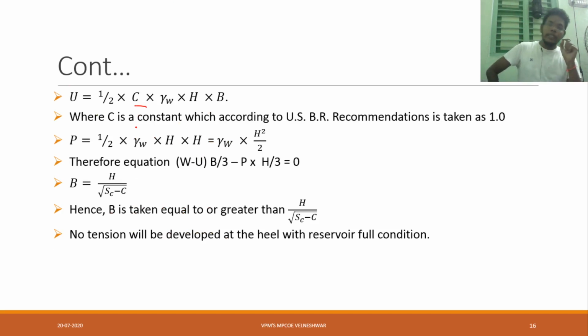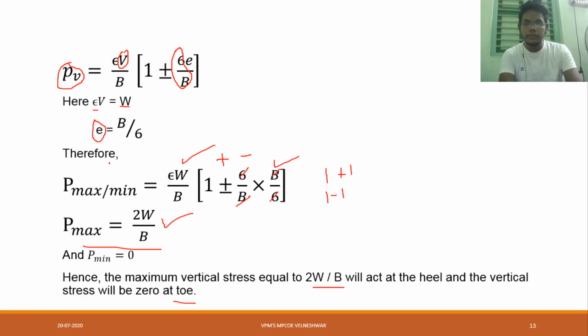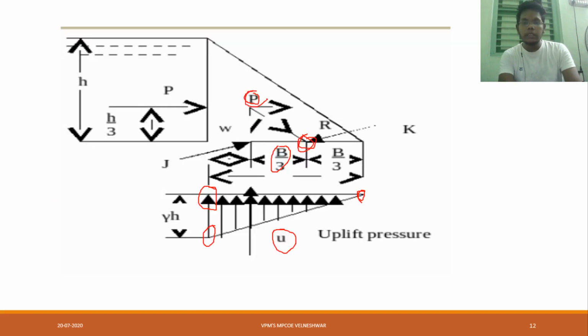Here C is some unknown value, that is, C value is nothing but a constant, which according to USBR recommendation is taken as 1. Before, I took the depth value directly as 1. From where am I taking this? From US and Brazil recommendations, we have to prefer 1 meter depth, that is half into C into gamma W into H into B. Now coming to P, where is P? P is there here somewhere.